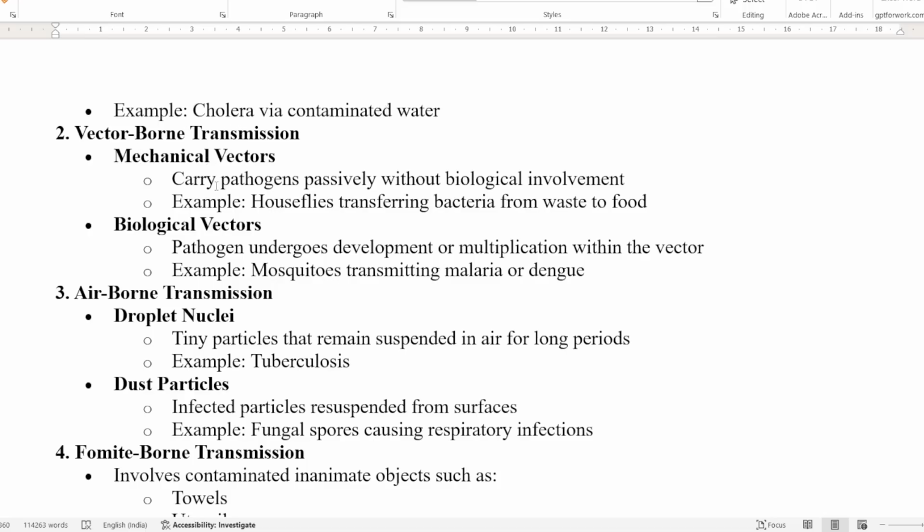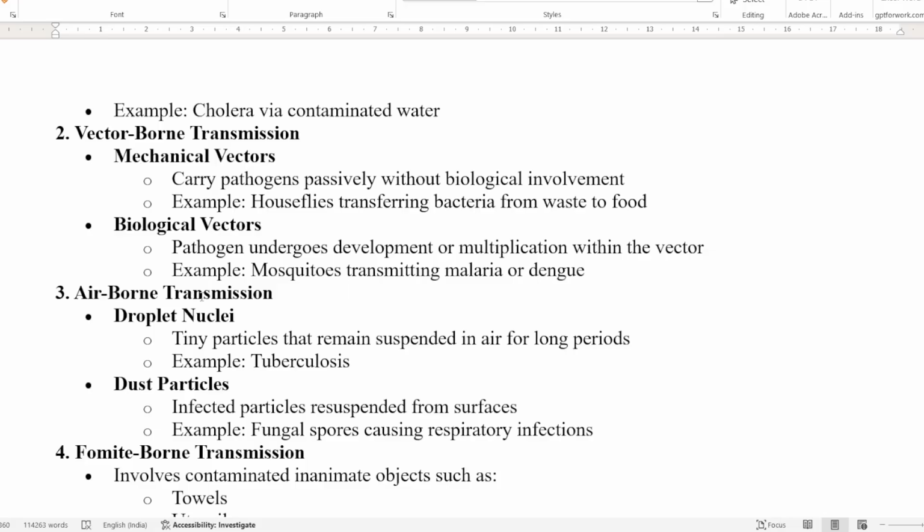Then vector-borne transmission, that is mechanical vectors and biological vectors, which we talked of earlier. Mechanical vectors carry pathogens passively without biological involvement, like houseflies transferring bacteria from waste to the food. In biological vectors, the pathogen undergoes development or multiplication inside the vector, like mosquitoes that have the malarial plasmodium and transmit it through a bite to the human being. The same happens with dengue.